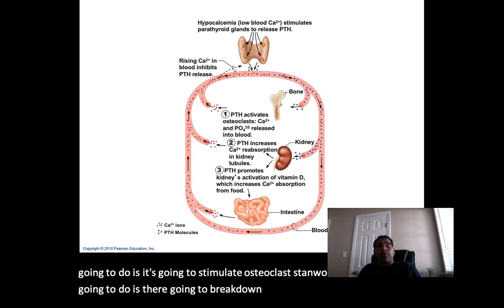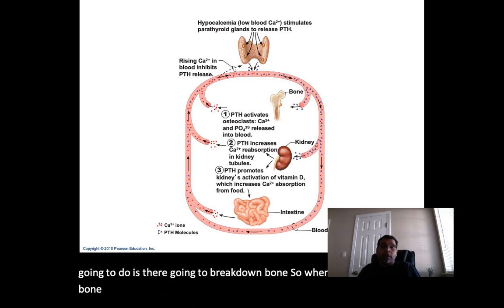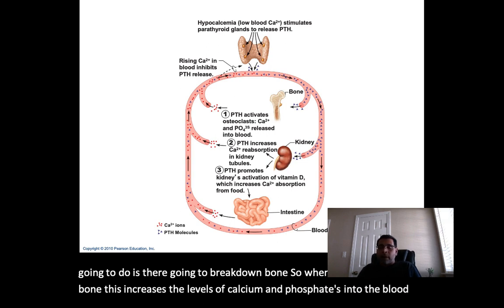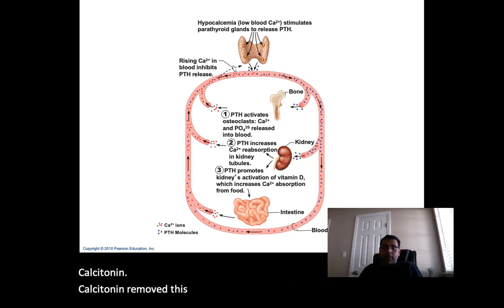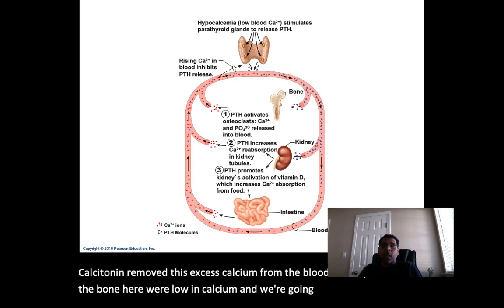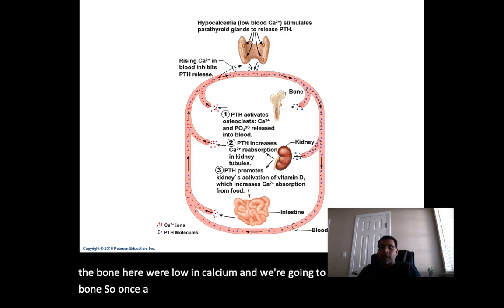When we break down bone, this increases the levels of calcium and phosphates in the blood. So the function of parathyroid hormone is the opposite of what we saw with calcitonin. Calcitonin removed this excess calcium from the blood and deposited it into the bone. Here we're low in calcium and we're going to remove it from the bone. So once the bone gets broken down because of the osteoclast, this helps to release the calcium into the blood.